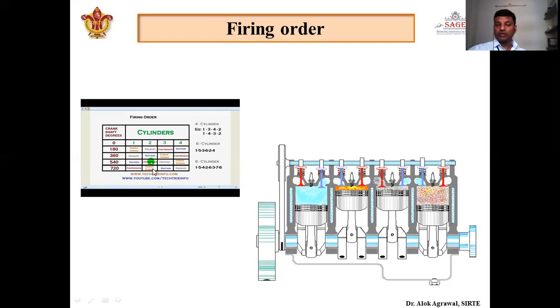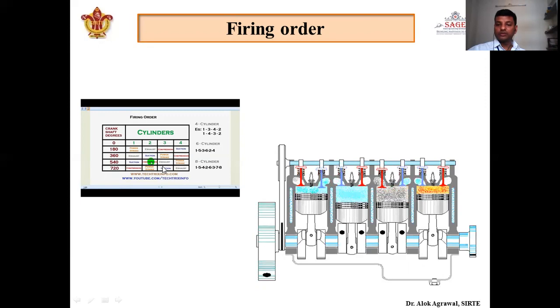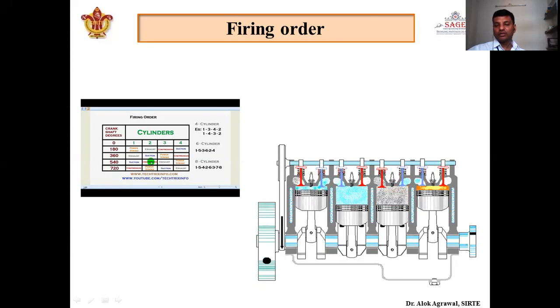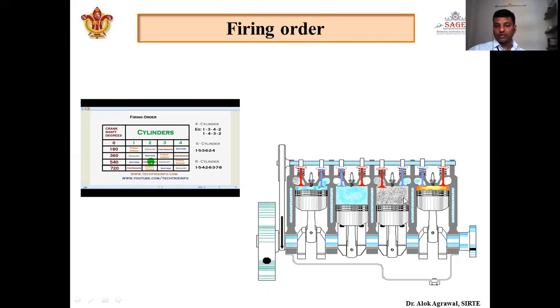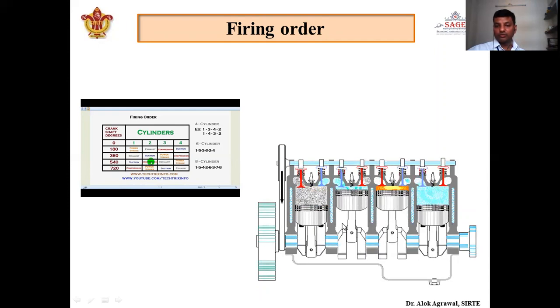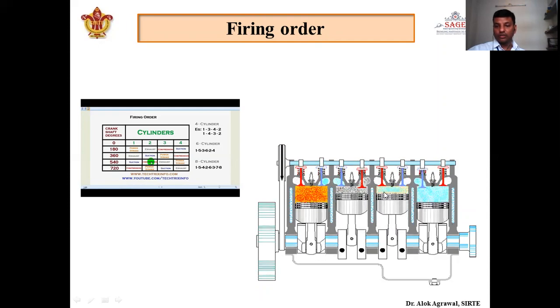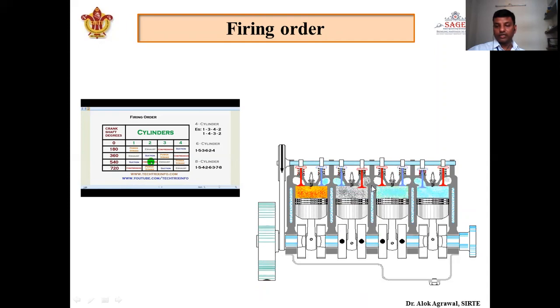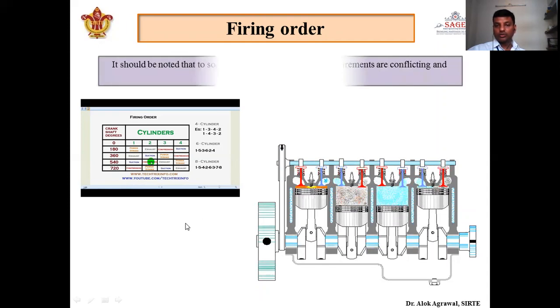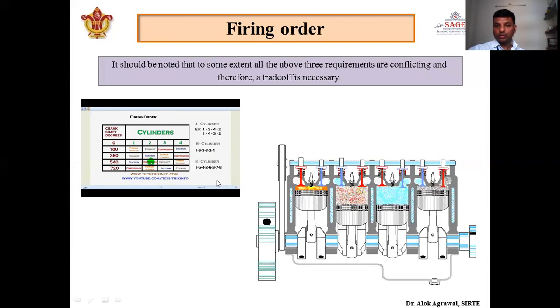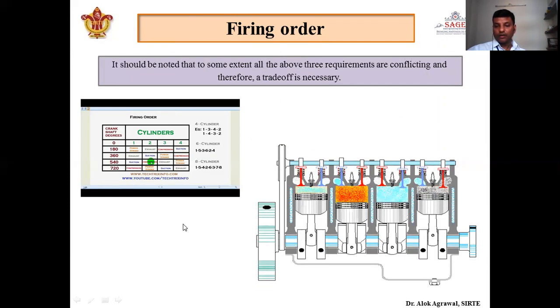Okay, so this firing order is very important because it governs the comfort and it governs the life of the engine. This is the animation that I have shown of firing order. Here it can be seen that after cylinder 1, 3 will be fired, 4 will be fired, then 2 will be fired. Okay, you can also see cylinder 1, now 3, 4, 2. 1, 3, 4, 2. So the firing will occur like this only in an actual engine as well. Okay, so this is all about the firing order.